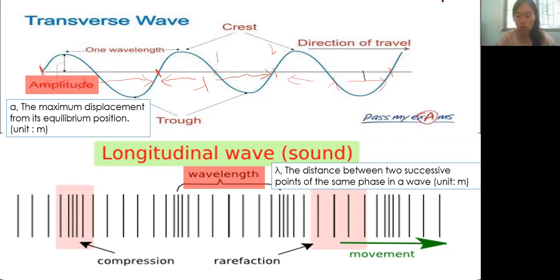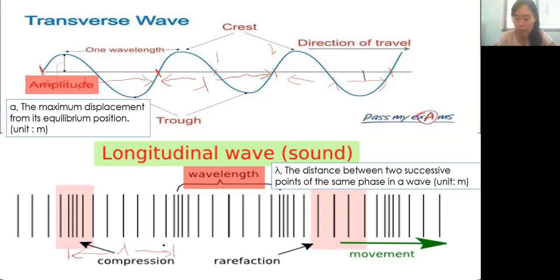If it's a longitudinal wave, it is the same thing. If we take the center line of the compression, the next compression's center line will be your one wavelength because it's the successive one.